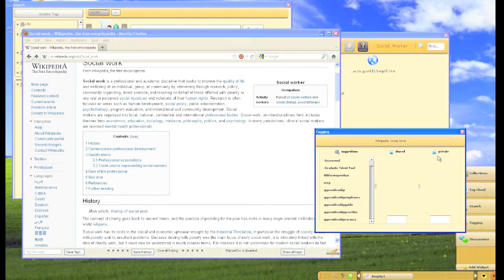Items can have shared and private tags. Much like collections, shared tags are visible to everyone, while private tags are visible only to yourself. Let's tag this item with social worker, because it deals with social workers, and also with careers. You can also use the suggestions to drag in previously added tags. And for a personal remark, we're going to tag it as a lengthy document on the private side.